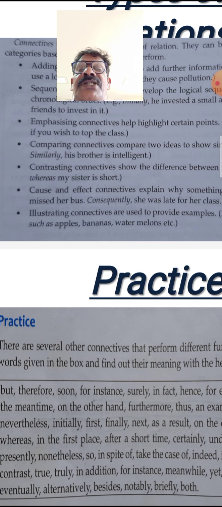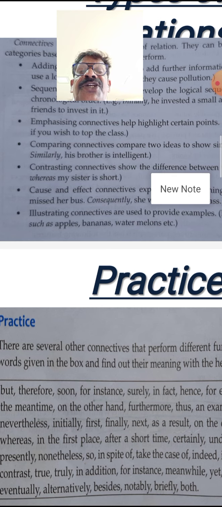I am tall. See here, this is a contrasting connective, opposite. As soon as you read the sentence "I am tall," it indicates your brother or your sister is short. But here the connective being used is "whereas." I am tall, whereas my sister is short. Comparing. Now look at another one.